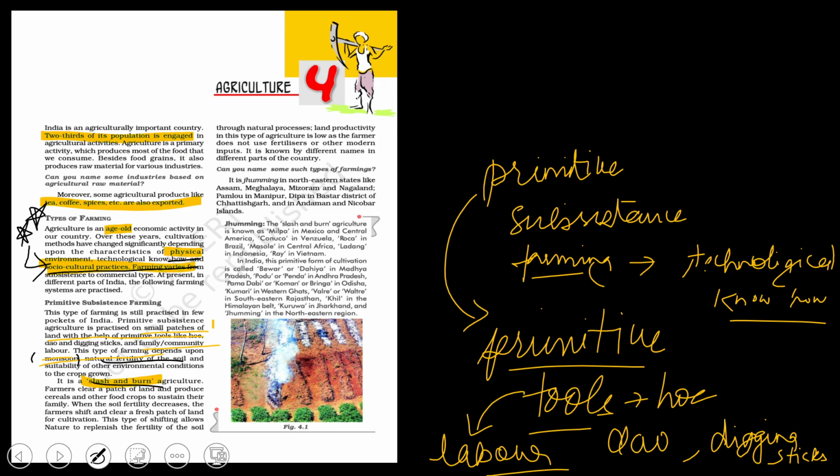Farmers clear a patch of land and produce cereals and other food crops to sustain their family. So what they do is that they clear a patch of land and they grow cereals and other crops to sustain